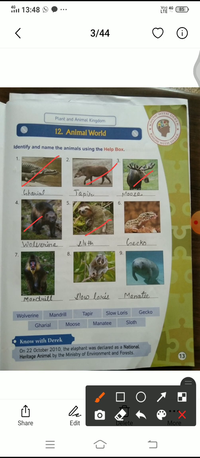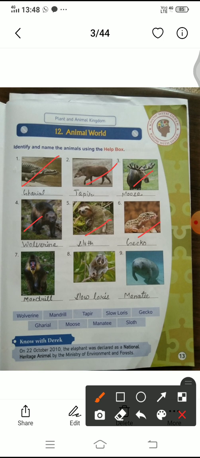Now another one is the gecko, G-E-C-K-O, gecko. Geckos are mostly small, usually nocturnal reptiles with soft skin. Nocturnal reptiles means the reptiles which are active in the night time and sleep in the daytime, that is known as nocturnal reptiles, nocturnal animals.